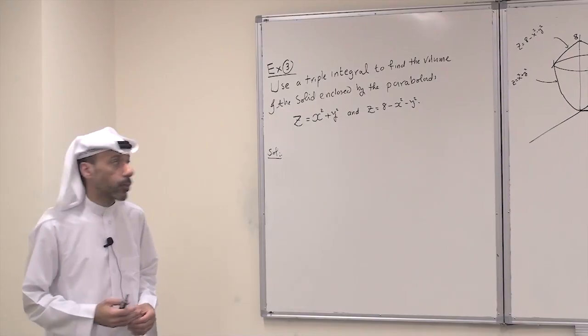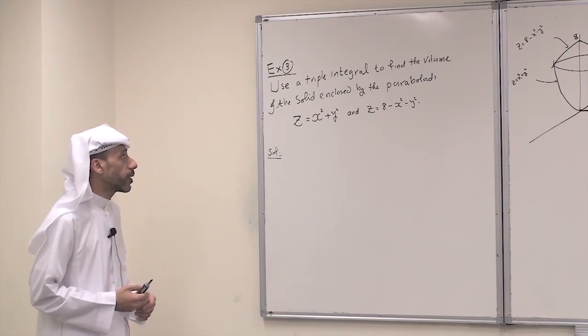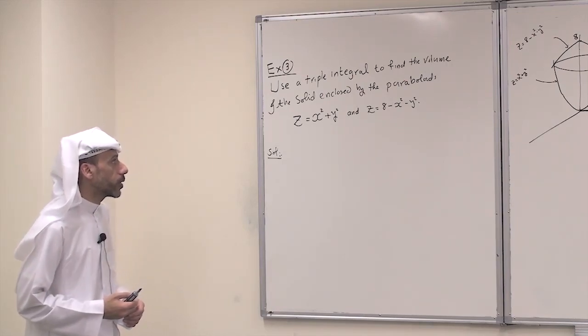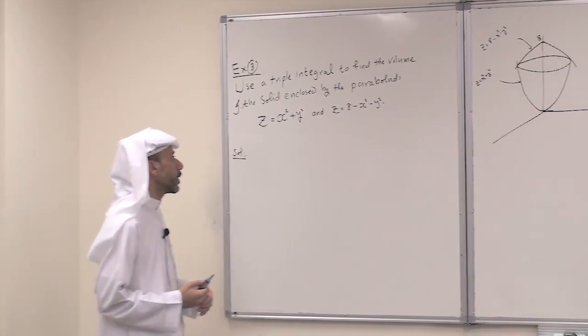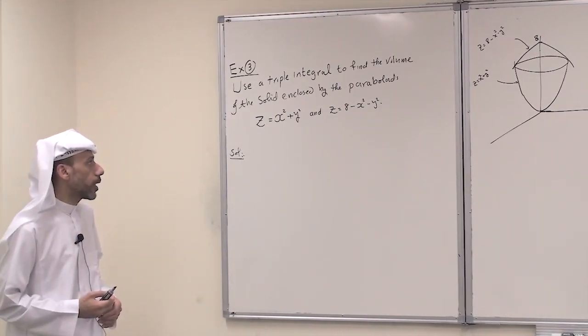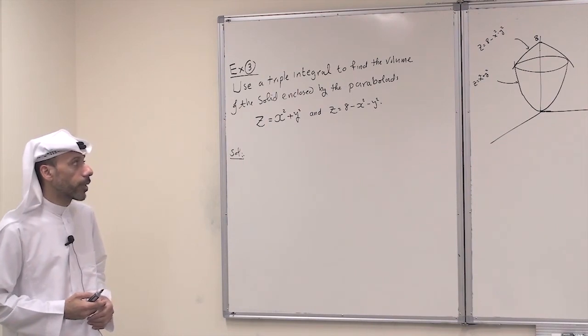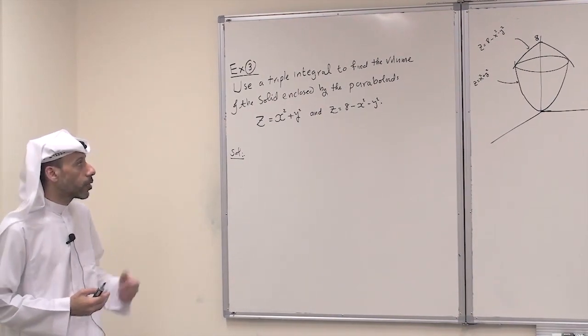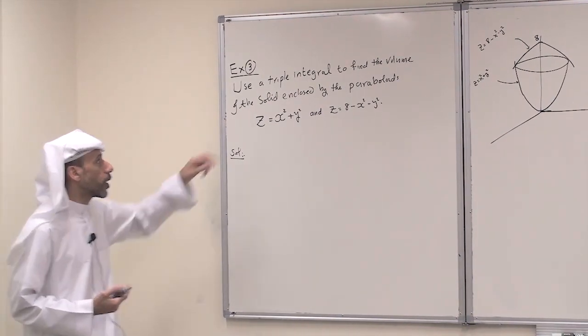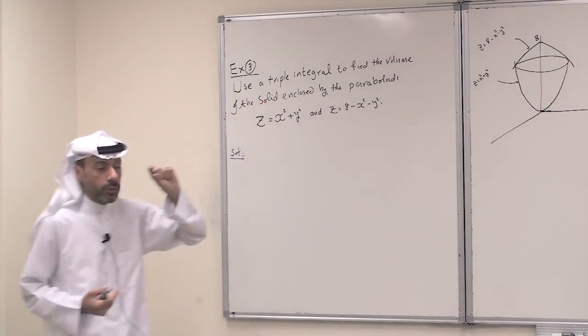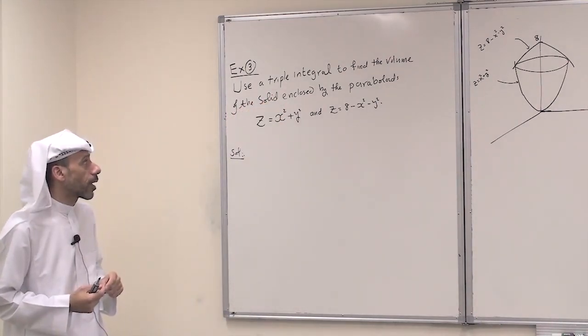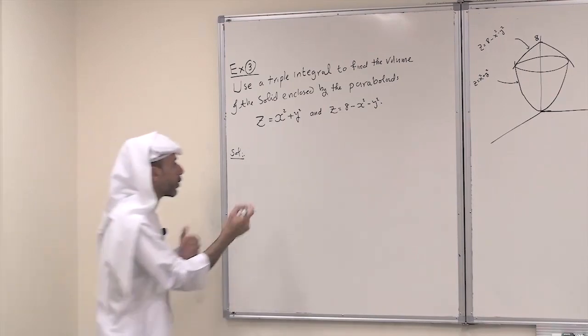Now we consider the following problem. Use a triple integral to find the volume of the solid enclosed by the paraboloids z equals x squared plus y squared and z equals 8 minus x squared minus y squared. So it is a volume problem, and we need to use a triple integral. Using a triple integral, we have the formula here.